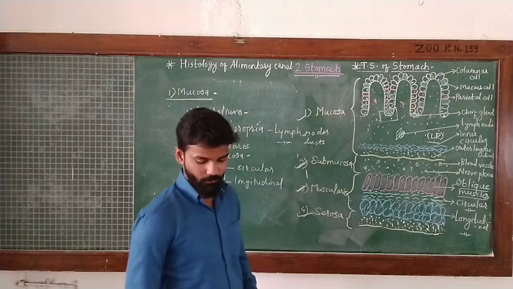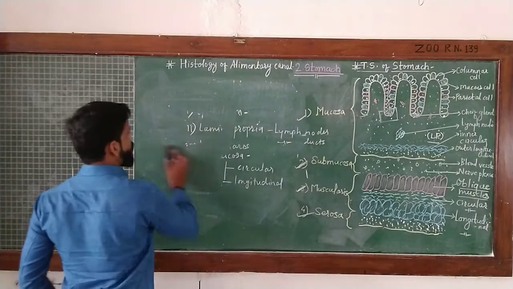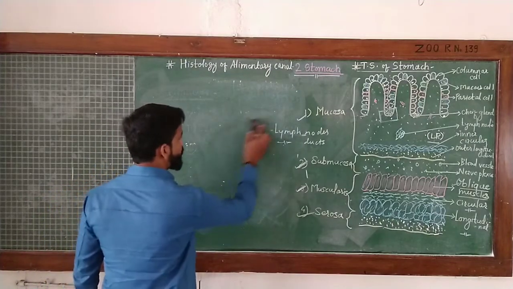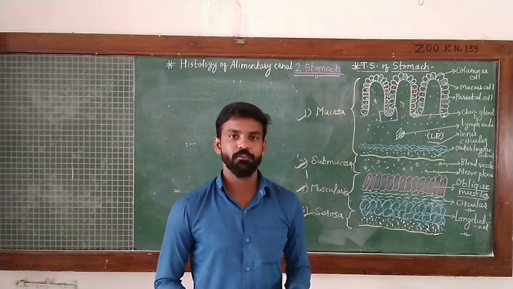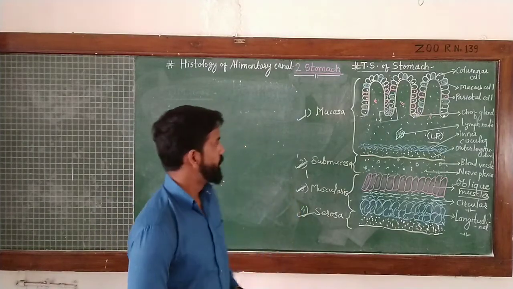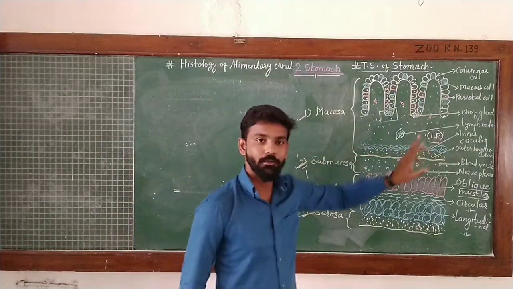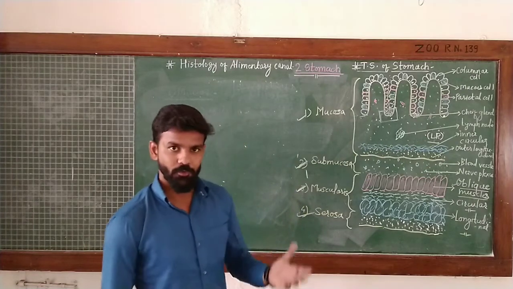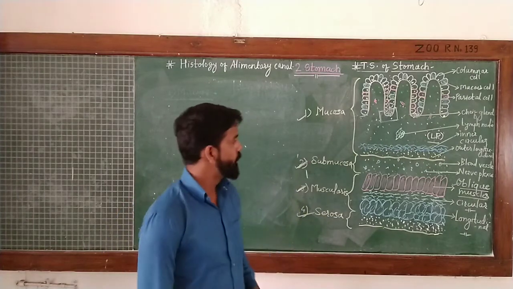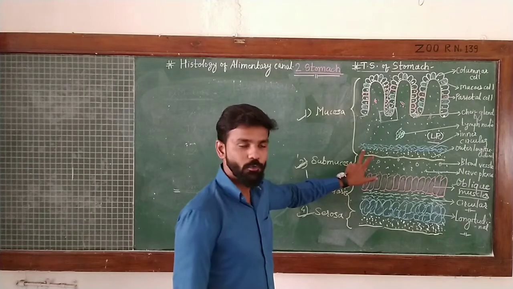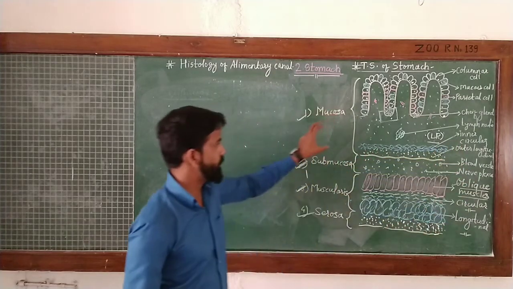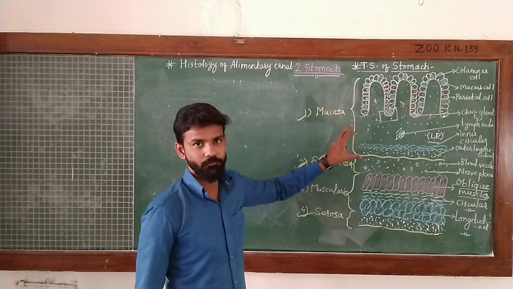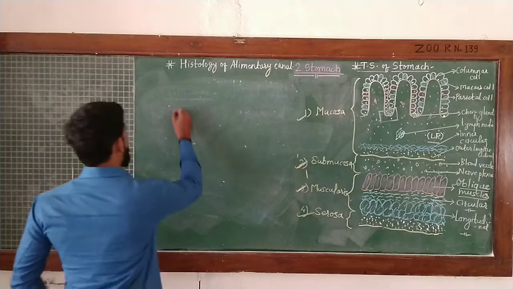This is about the mucosa, which consists of 3 structures: the epithelial lining in which 4 types of cells are present, then the lamina propria, nothing but the connective tissue part, consisting of blood vessels, nerve fibers, and lymph nodes, followed by a layer of smooth muscle, consisting of inner circular and outer longitudinal. This layer is the major functional part. Okay. Now the second main layer comes, that is